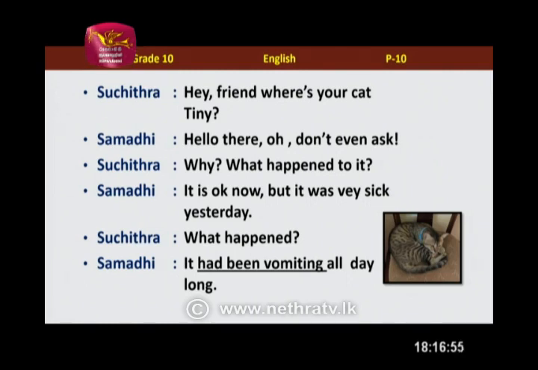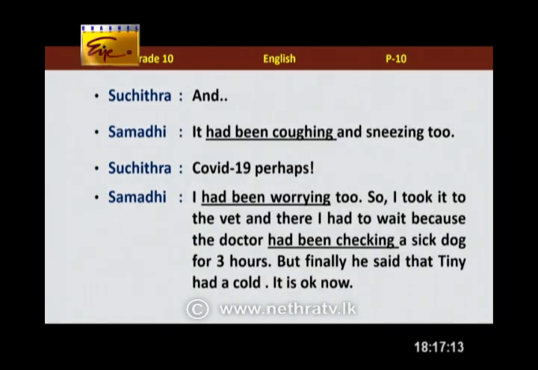Okay, so let's go. Hey friend, where's your cat? Tiny. Oh, hello there. Don't even ask. Why? What happened to it? Well, it's okay now, but it was very sick yesterday. What happened? It had been vomiting all day long. It had been coughing and sneezing too. COVID-19 perhaps. Come on. I had been worrying too, so I took it to the vet and there I had to wait because the doctor had been checking a sick dog for 3 hours. But finally he said that Tiny had a cold.